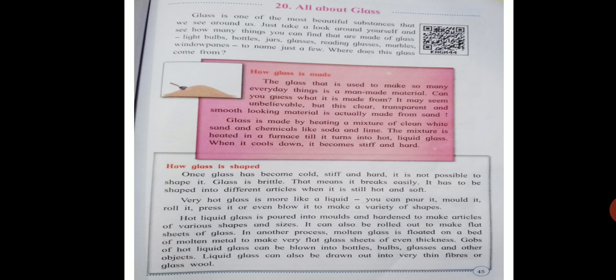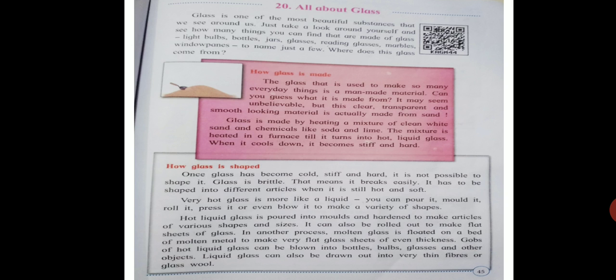Glass is one of the most beautiful substances that we can see around us. Just take a look around yourself and see how many jars, glasses, reading glasses, marbles, window panes, to name just a few. Where does this glass come from?